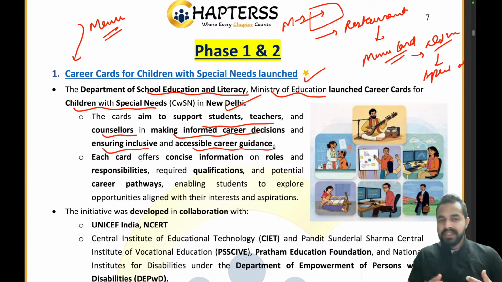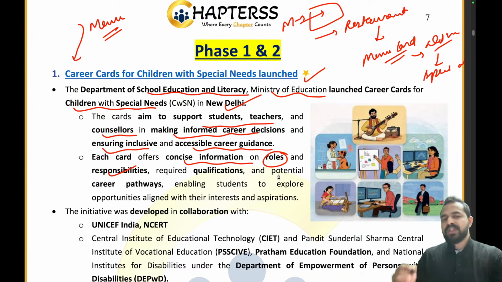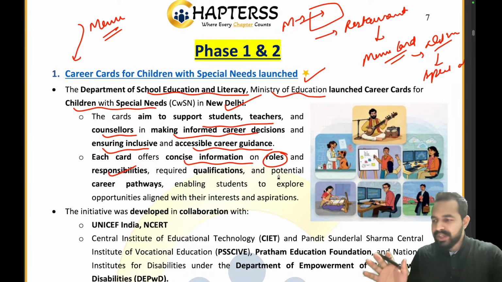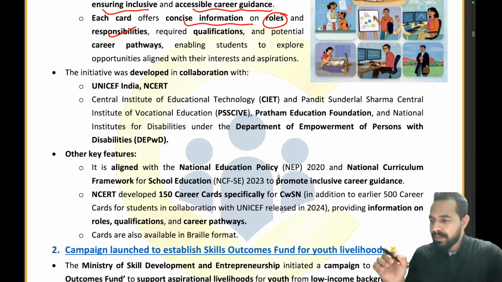So with the help of these cards, these children with special needs can make informed career decisions. They can ensure inclusiveness under the initiatives launched for them, and accessible career guidance. And guys, each card offers concise information on the roles and responsibilities, the required qualifications, and the potential career pathways they can follow in the future. Are you guys able to understand it? Is it easy to understand what these career cards are all about?